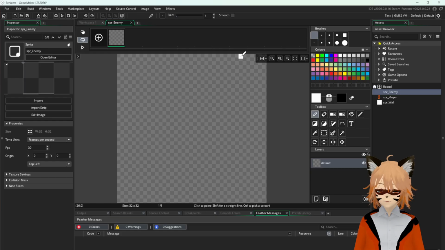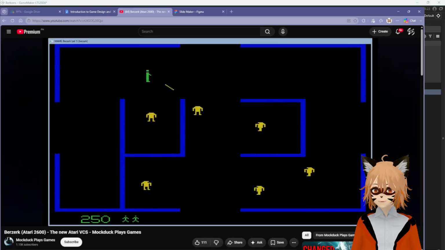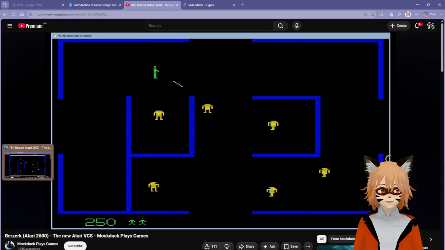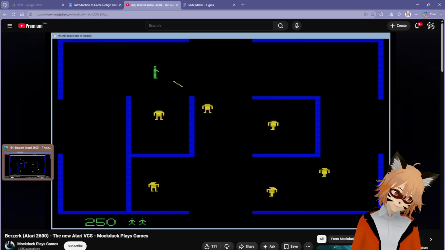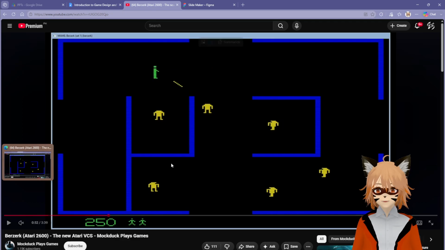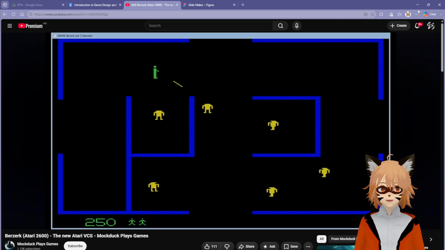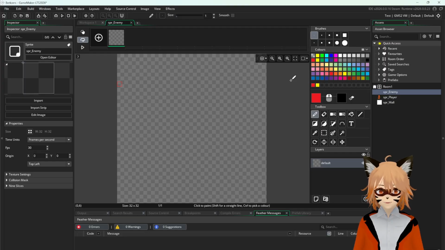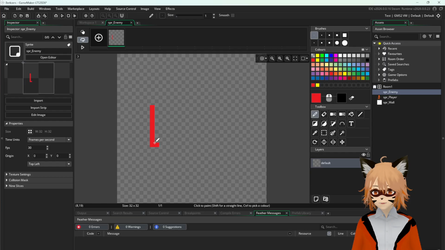Edit image, and then it's going to open this up. So it was in the original game, a yellow thing that actually kind of looks like a Starman. Starman, if you know EarthBound, or I think it was called the Mother games series. Yeah, so we're going to make this one red just so that it stands out a little bit more. It's up to you to create your enemy character. I'm going to make it like an evil robot, like a futuristic sci-fi sort of thing.